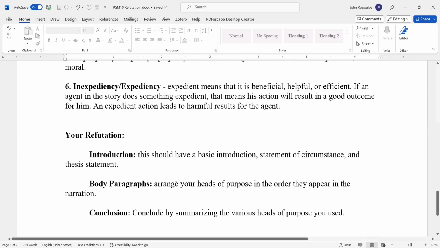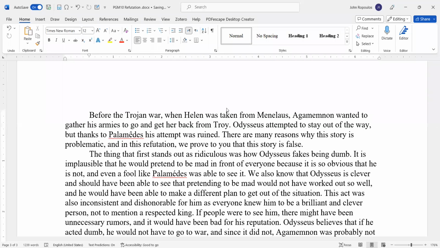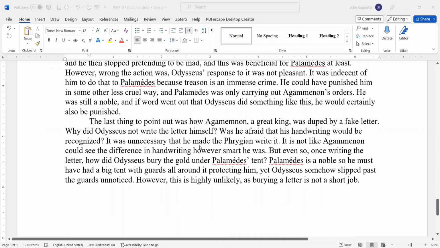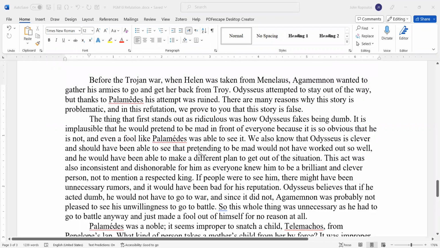You can add rhetorical figures of speech, rhetorical questions, right? Any of these things. And I'll show you an example of what a student did in just a moment. So this is an example of a refutation from another student. And what she did was she had a very simple introduction, 2 body paragraphs, and a conclusion. So it doesn't have to be much more than that.